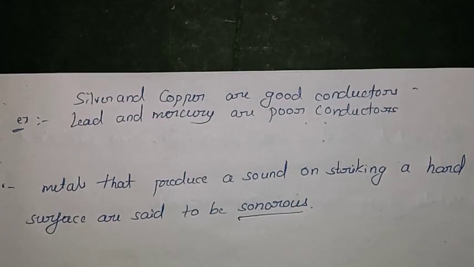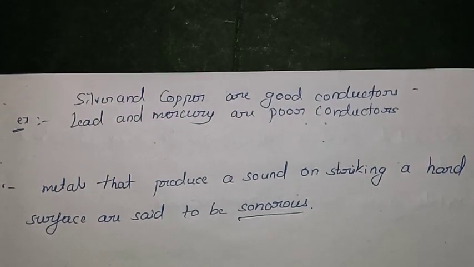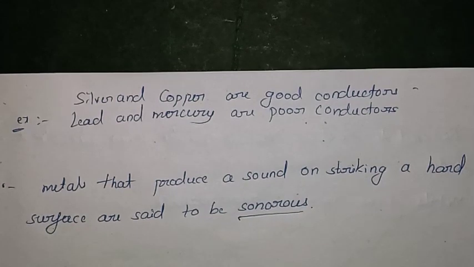So let's discuss non-metals. Some proper examples which we know are carbon, sulfur, iodine, oxygen and hydrogen. Oxygen and hydrogen also are non-metals. Usually non-metals are either solid or gases, except bromine, okay? Bromine is the only non-metal that is in a liquid state.